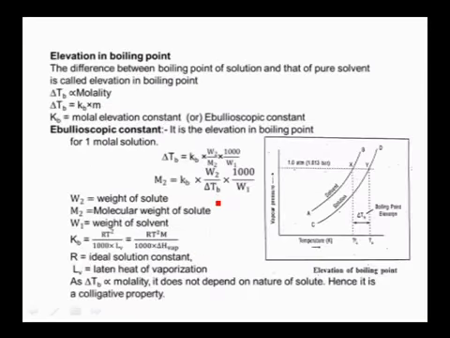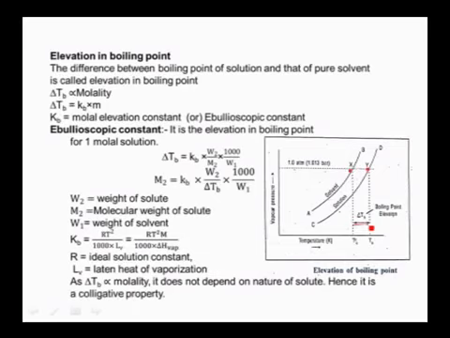And come to the next one, elevation in boiling point. This is the graphical representation which shows elevation in boiling point. This is the boiling point of a solution, and X is nothing but the boiling point of solvent. So a solution always boils at a higher temperature compared to the solvent, because when a non-volatile solid is added to a solvent, its vapor pressure decreases. So the solution boils at a higher temperature than the solvent.